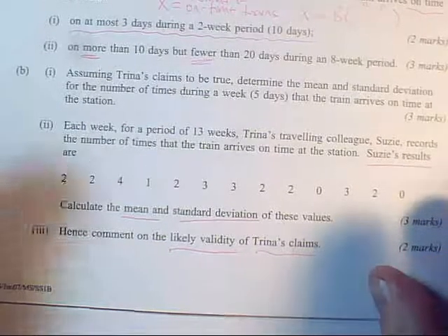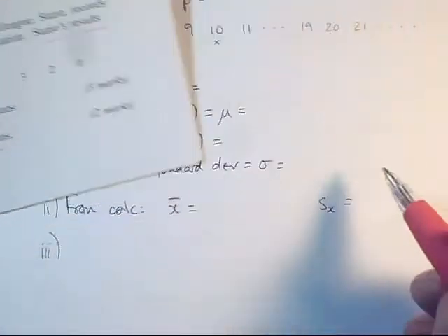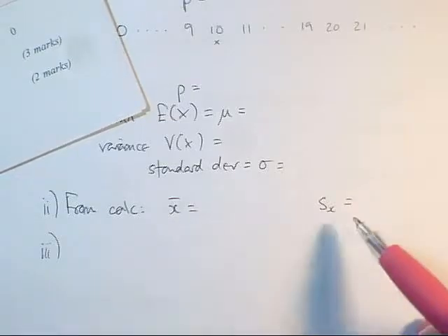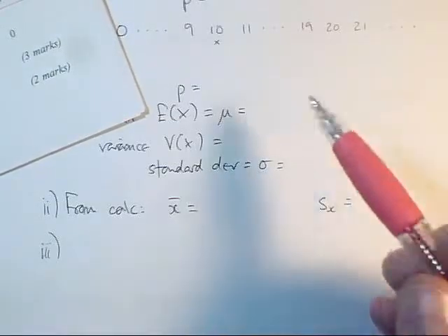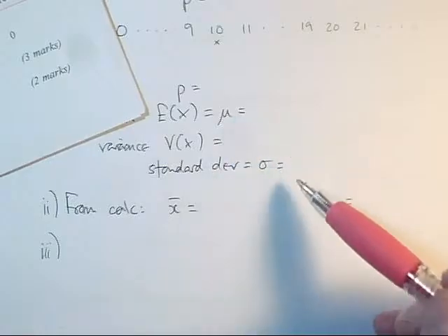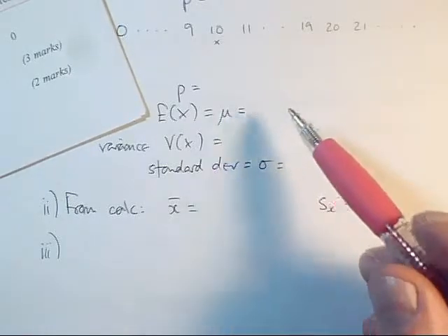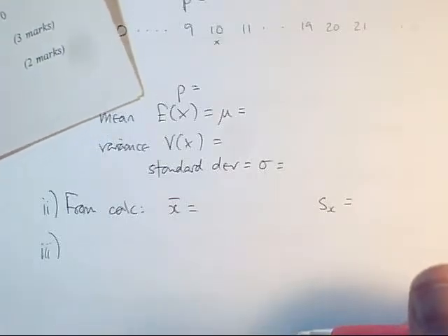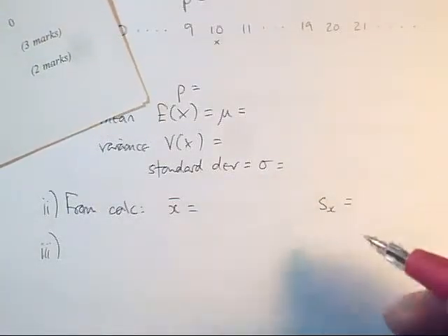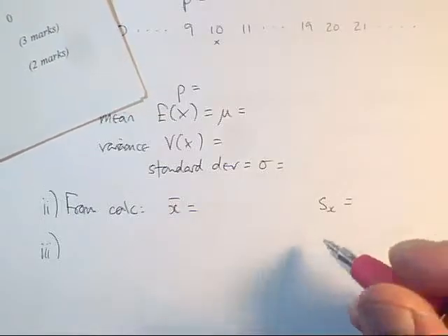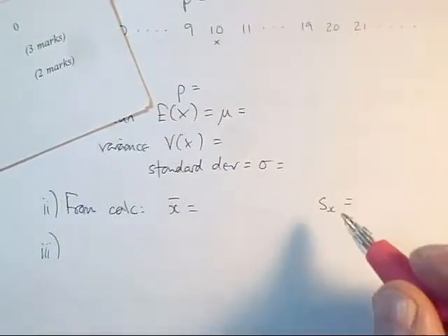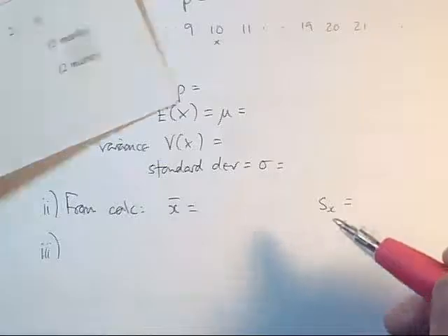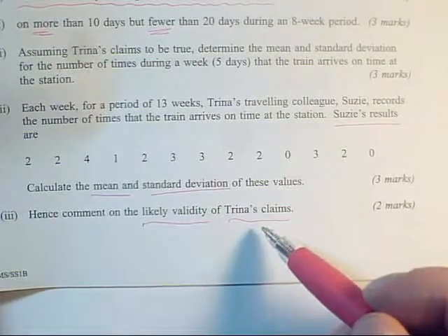Now they've pretty much set up clearly what they want you to do. You've got some calculator values, so the mean and standard deviation of the sample. You've got the mean and standard deviation for the binomial distribution, and you've got to make a judgment about whether they're a good match or not. And don't worry too much. If it's sort of in a grey area, then sometimes they give credit for clearly stating which you think. So make your own judgment. Is the match good enough? But then make sure you draw a conclusion about Trina's claims.